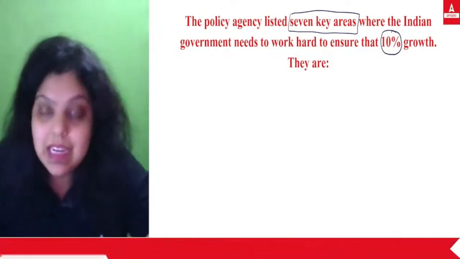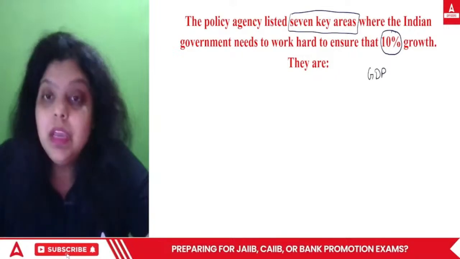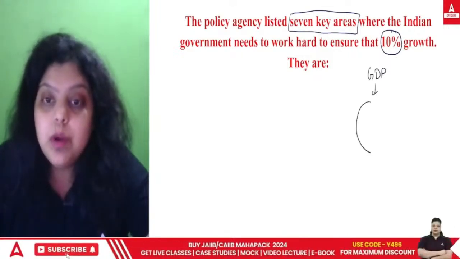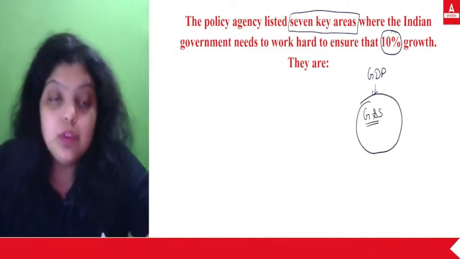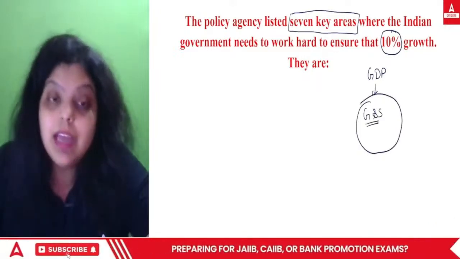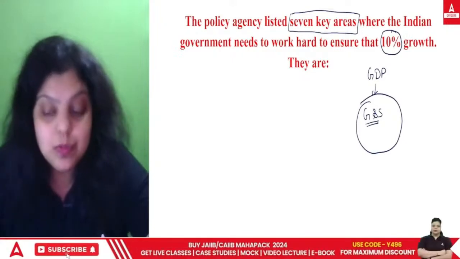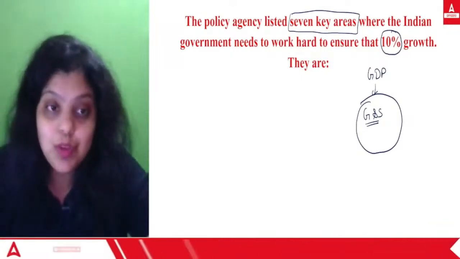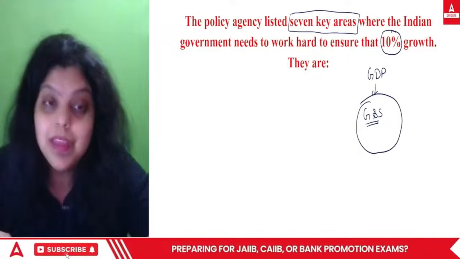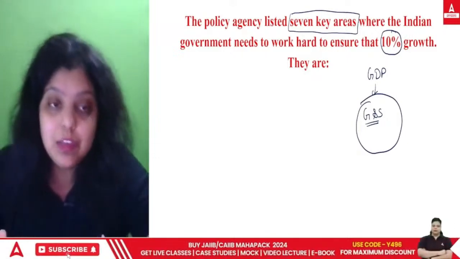So what is GDP first of all? GDP is gross domestic product. Gross domestic product means whatever production we are doing within the geographical boundary of a country, of goods and services in a financial year, that money value of goods and services is known as GDP. So GDP is the money value of all final goods and services produced within the geographical boundary of a country during a financial year. So whatever production you are doing, that will increase your GDP.